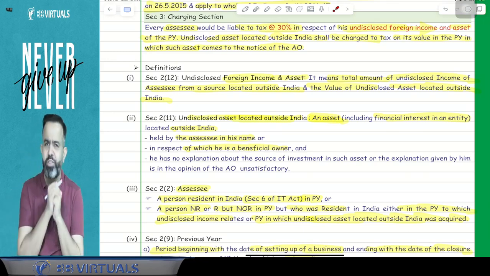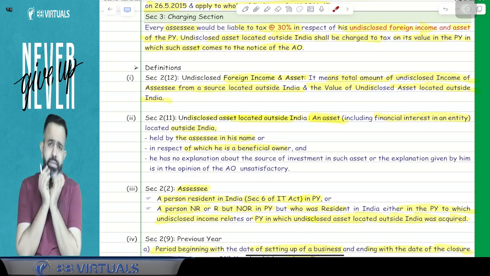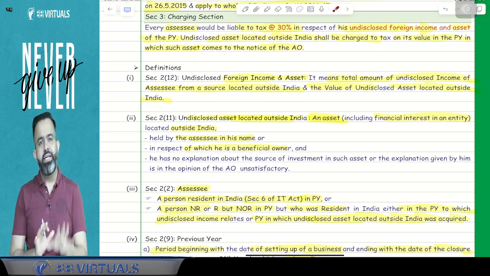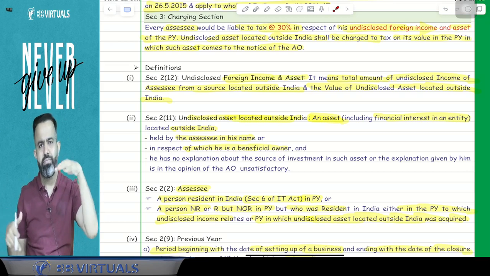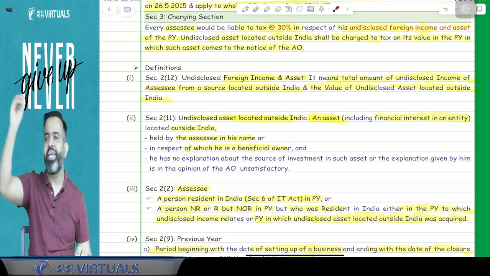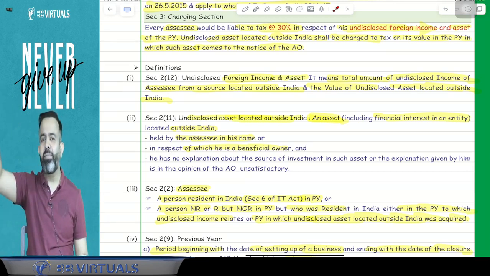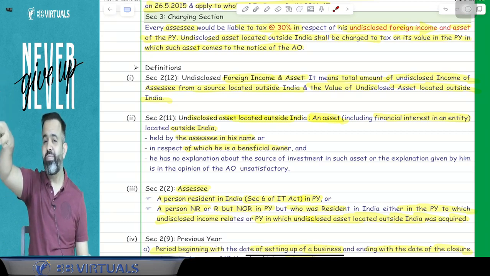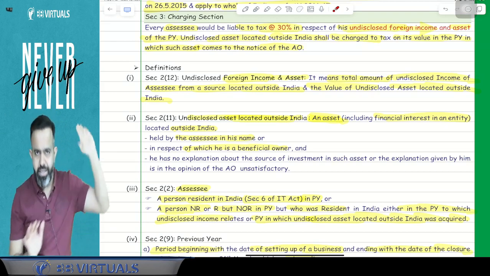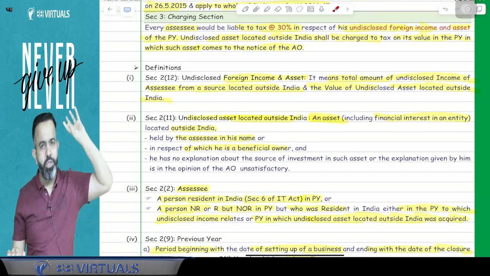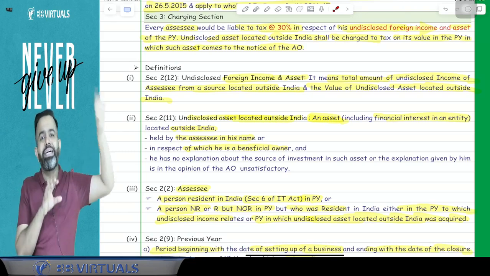Now there is one question. Okay, sir, mostly in the examination you will get the question about foreign assets only. Suppose, for example, I am having some income from foreign, but I will deposit that income in the foreign account only. So I have deposited it in the foreign bank account, so the account will be treated as an asset. So ultimately, in the examination as well as for your purpose, you should remember the foreign asset.